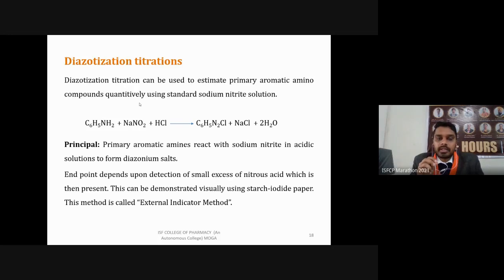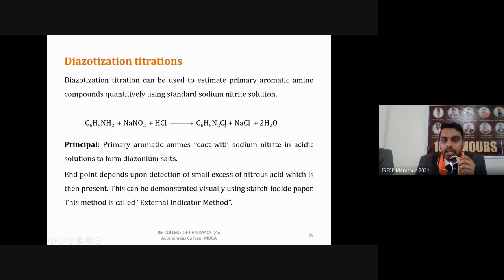As I have already told you, if we have a primary aromatic amine in our solution, and we have to determine how much of this amino group is present in the solution, we will use a standard solution of sodium nitrite. We will add it slowly. It is going to react with this amine in presence of acidic media, and it will form a diazonium salt, ArN2Cl.